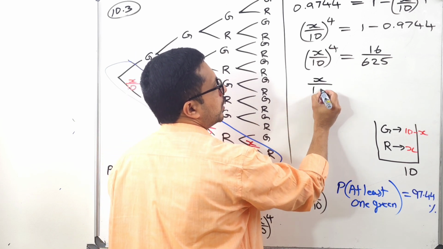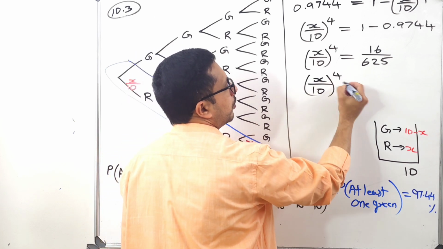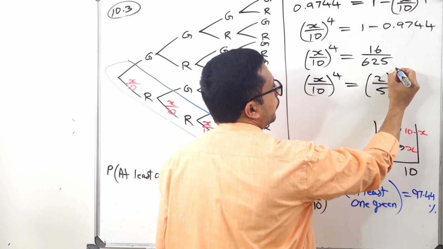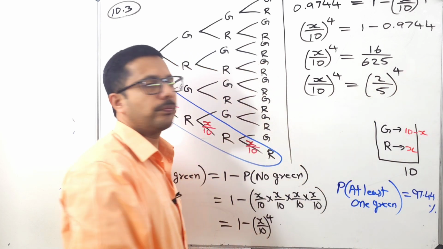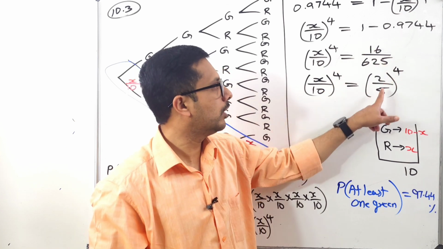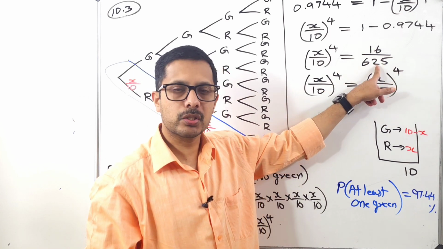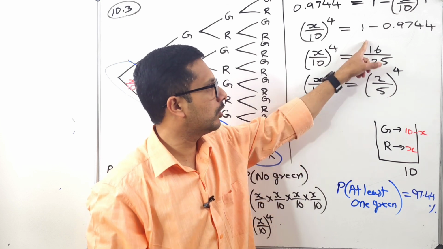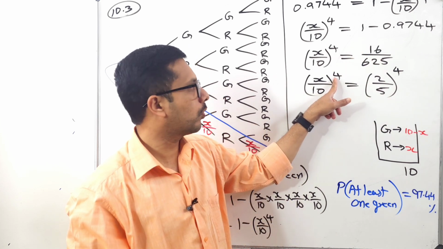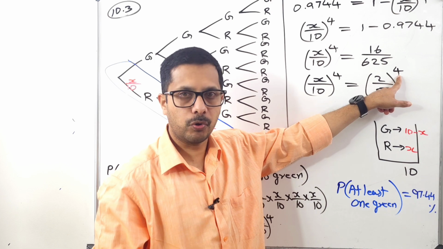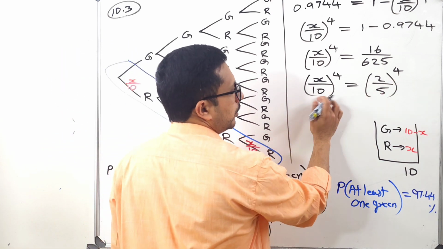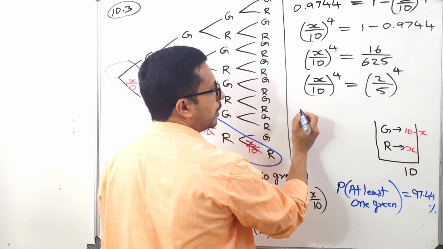So (X over 10) the whole to the power of 4 is equal to 2 divided by 5 to the power of 4. You understand, guys? 2 to the power of 4 is 16, 5 to the power of 4 is 625. So 16 over 625 we can write like that. What is the exponent here? 4. What is the exponent here? 4. Am I right? So we can equate the bases.